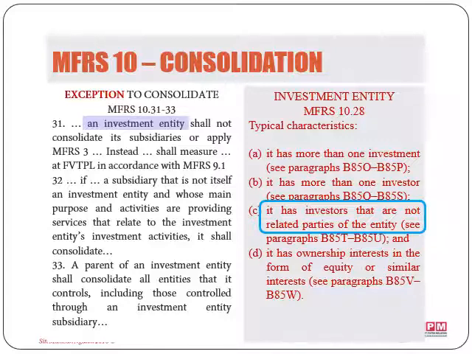So the key here is that the investment of the key management personnel or the related party of the investment entity must mirror the normal funds or the normal investment of the entity's main investment activities. So that will ensure that the entity will still be qualified as an investment entity.